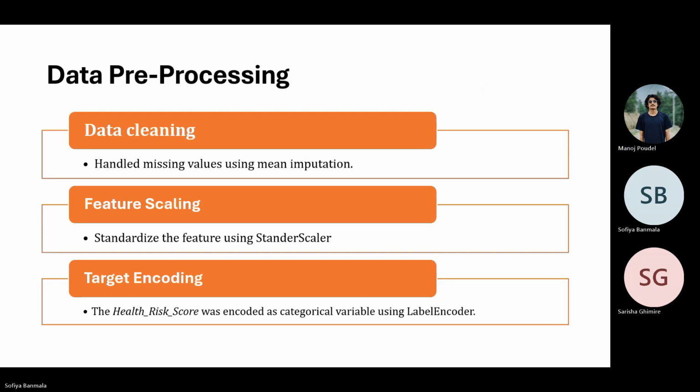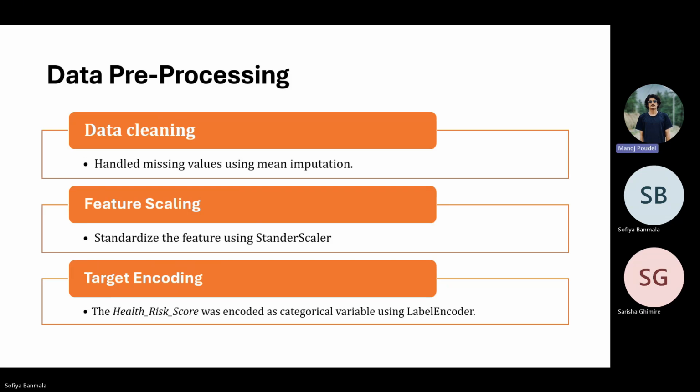Data pre-processing. To ensure the models we train will provide accurate predictions, we have to pre-process the data extensively. First, we handle the missing data through mean imputation. All missing values in the dataset were filled with zero to ensure no incomplete records. Categorical variables were encoded using label encoding, converting each category into a numerical representation. Scaling was also essential. We applied standard scaler to normalize the dataset, transforming each feature to have a mean of 0 and standard deviation of 1.